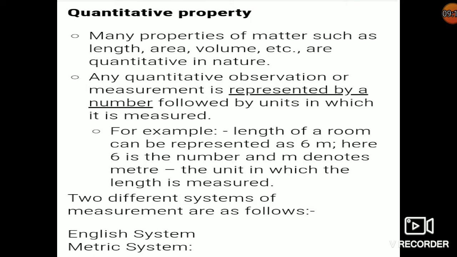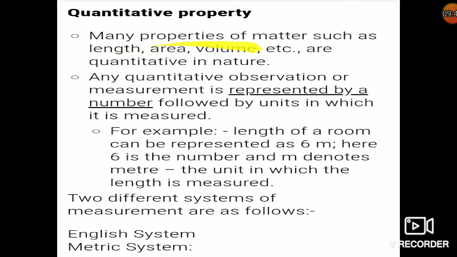Next, whenever we talk about properties, they can again be subdivided into two types, that is qualitative and quantitative property. From the name only you can guess, qualitative property deals with the quality of the substance. For example, their smell, their appearance, the surface, the shine, luster, etc. And quantitative property deals with the quantity. That means you can measure it, you can give some number, some figure and unit to this.